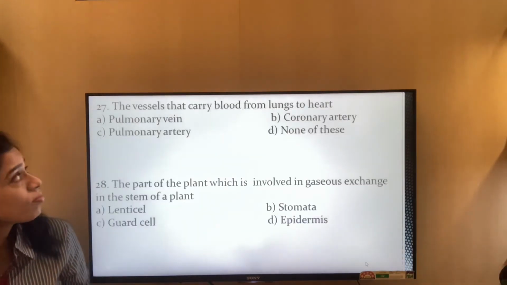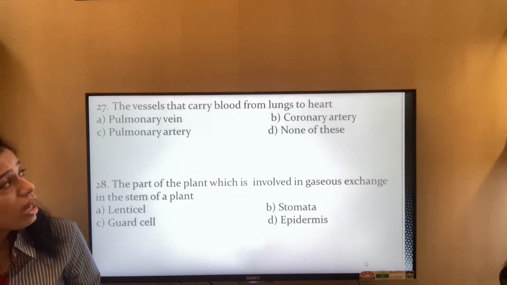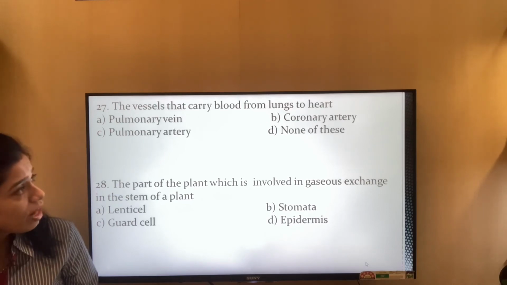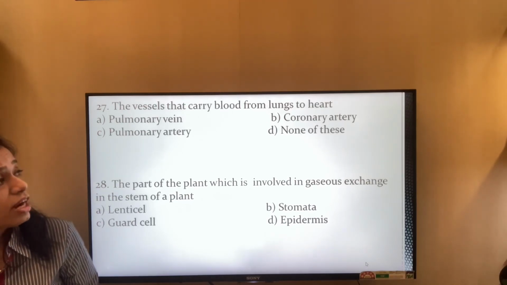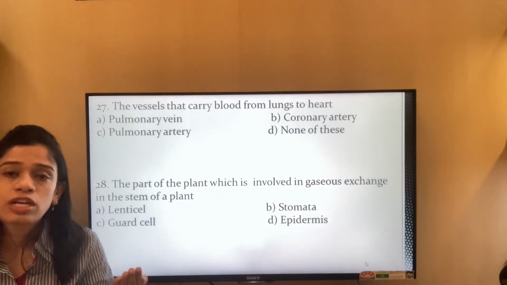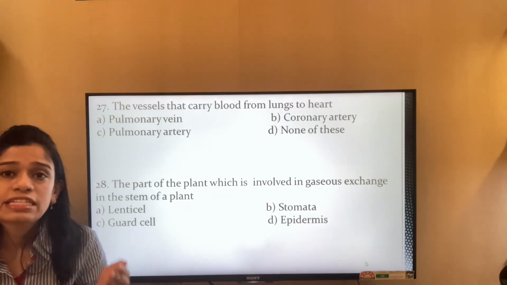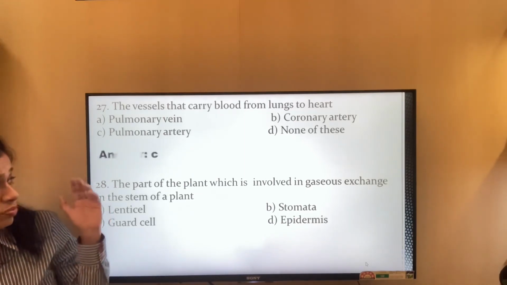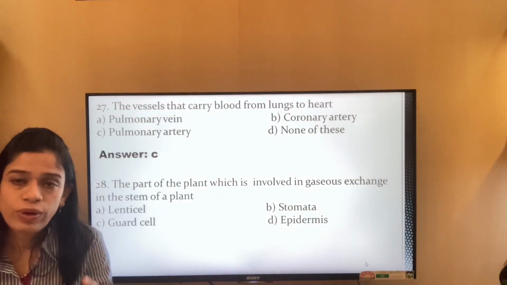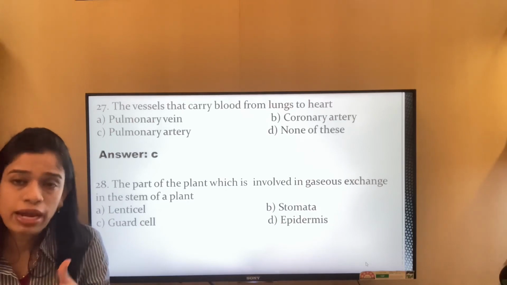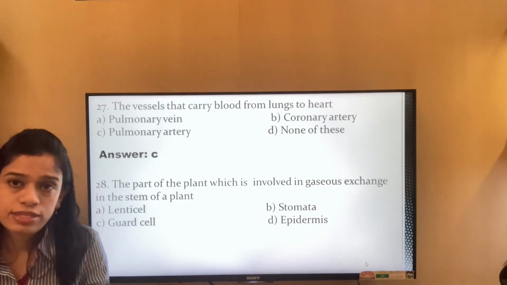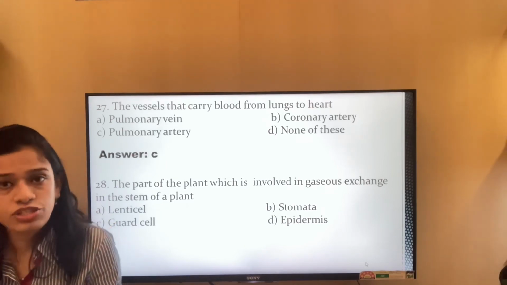Okay. The vessels that carry blood from lungs to the heart: pulmonary vein, coronary artery, pulmonary artery, or none of these. From the lungs to the heart, that is oxygenated blood that is coming from the lungs to the heart. So when it comes from lungs to heart, it is oxygenated blood, and oxygenated blood is always carried by the arteries. Veins always carry the deoxygenated blood.